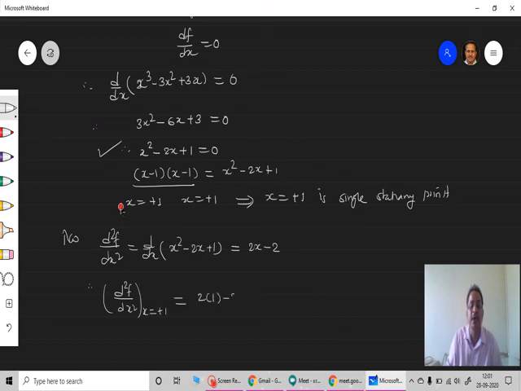So this is 2 into 1 minus 2, this will be 0, and therefore I'll get d square f upon dx square is equal to 0. Earlier we have taken df upon dx is equal to 0. So both these are 0, hence x is equal to plus 1 is a point of inflection.